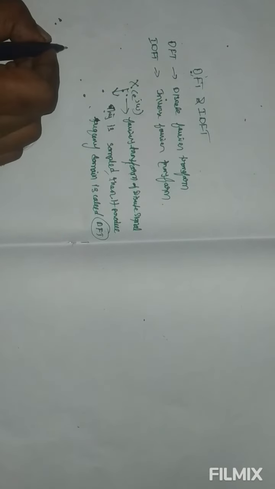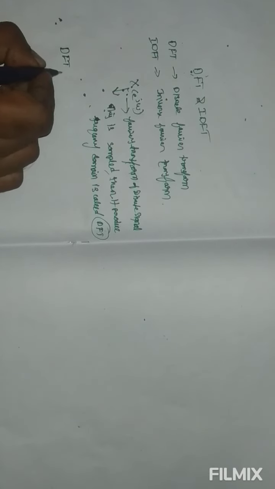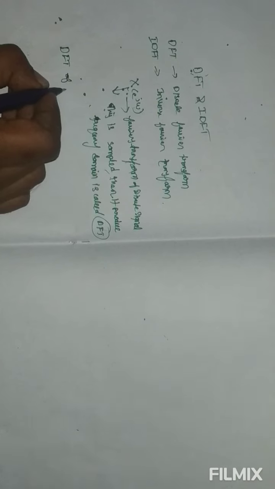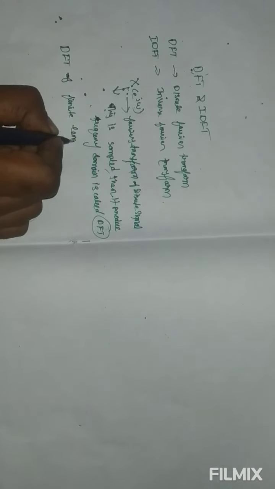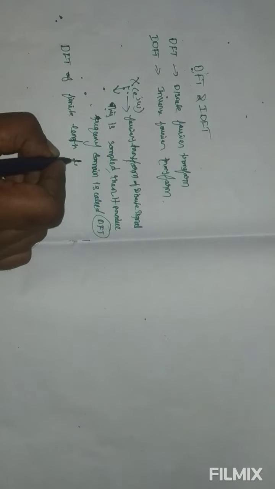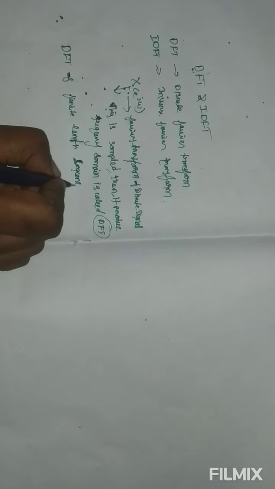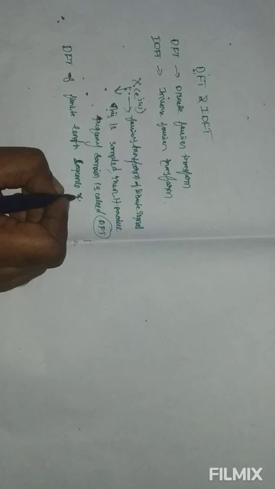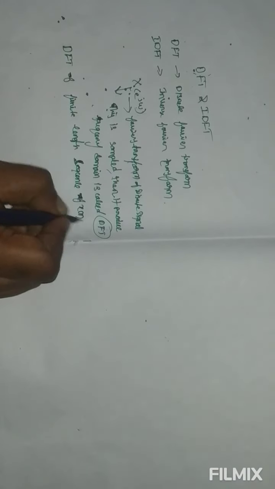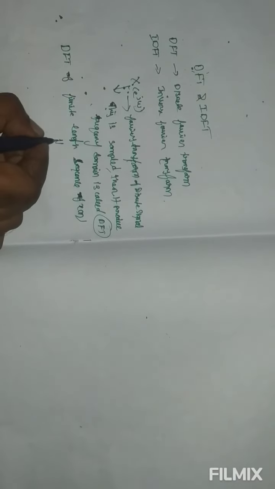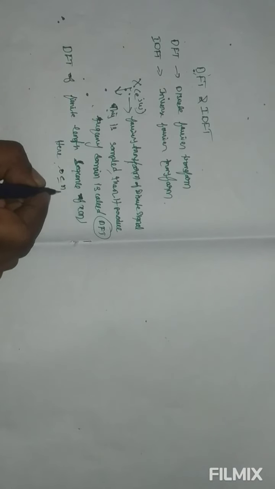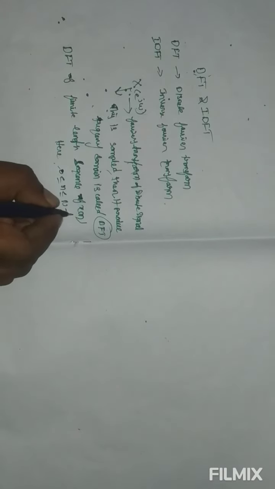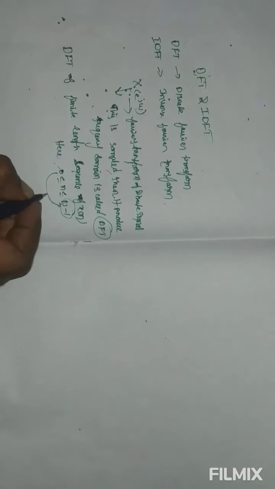Then the discrete Fourier transform of a finite length sequence x of n, where 0 to N minus 1. This is the finite length sequence.